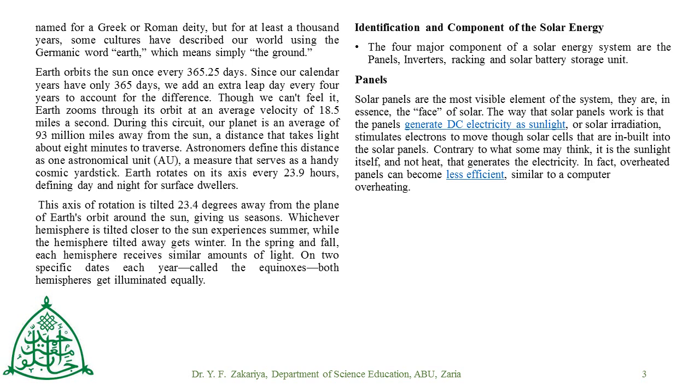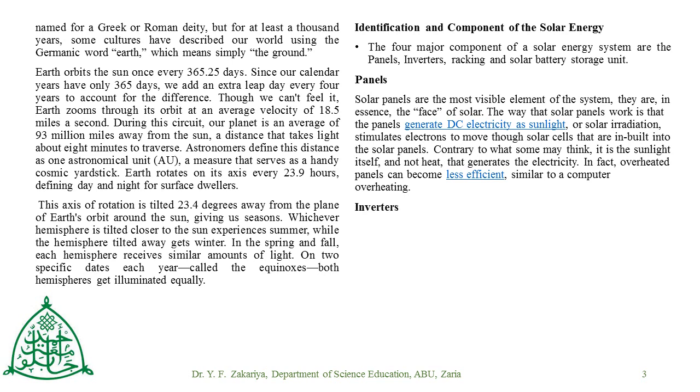The panels are the most visible element of the solar energy system, and they are in essence called the face. This solar panel has solar cells in them that stimulate electrons from the direct current electricity that is generated from the sunlight. Note, it is the sunlight itself that generates the electricity and not the heat.